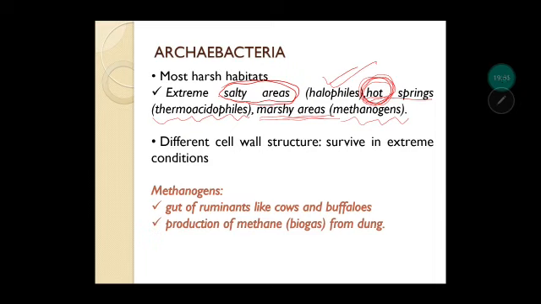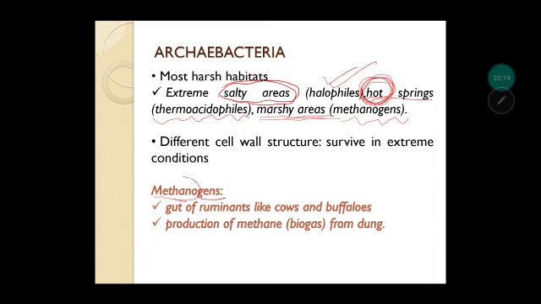Have you ever wondered that why this archaebacteria can survive in extreme conditions? It is just because it has a different cell wall structure. And the cell wall is so tough, so protective in nature that they can stay in very much harsh conditions. So now looking into methanogens, methanogens as the term is suggesting.